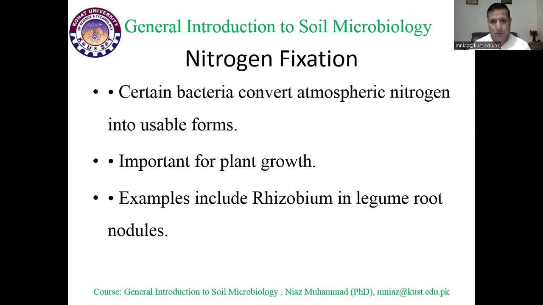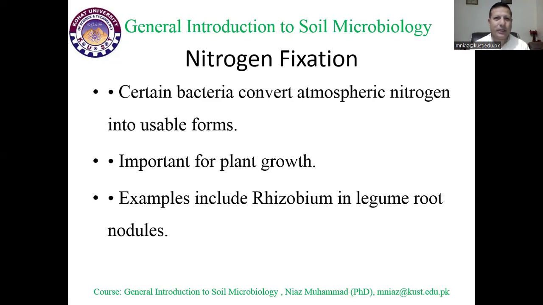So living organisms on this planet are unable to take nitrogen from the atmosphere directly. There are some microbial strains which convert atmospheric nitrogen into organic form. Certain bacteria convert atmospheric nitrogen into a usable form. As a result, atmospheric nitrogen comes into the soil and microorganisms convert it into organic form.